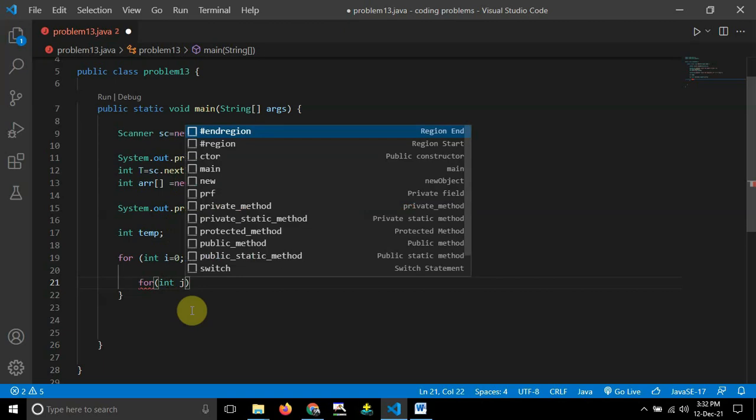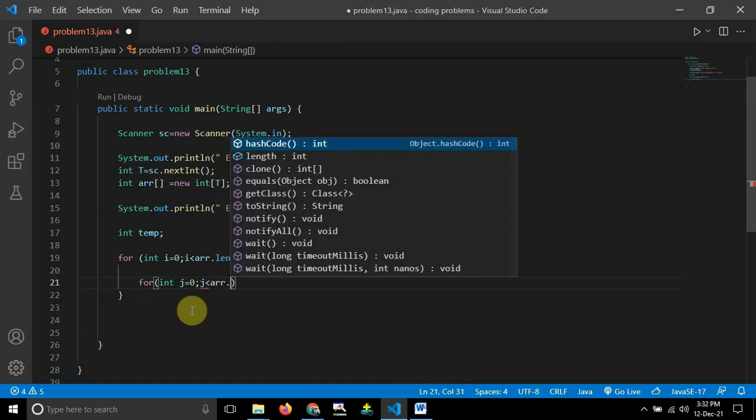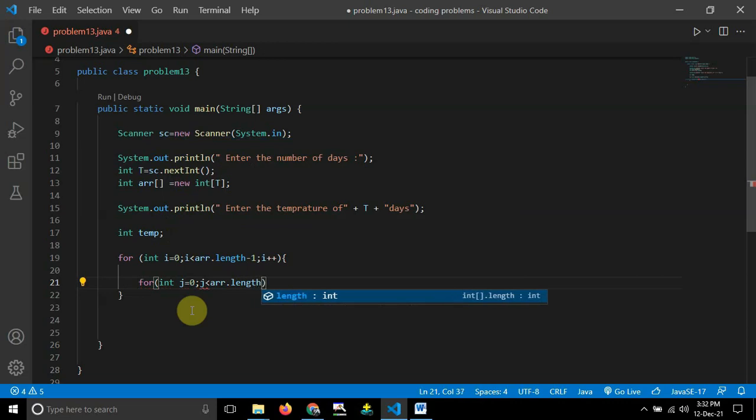That's why I suggest you build your own logic instead of using built-in functions. Okay, so j should be less than array.length minus 1. You know that, right? This is the condition for bubble sorting, guys, and j plus plus. I'm using two loops, the outer loop for i and the inner loop for j.